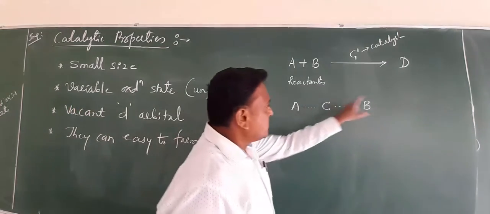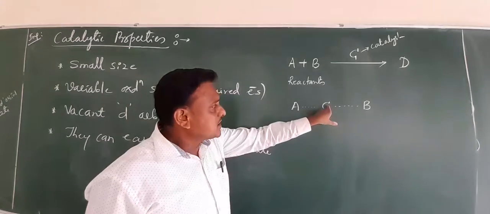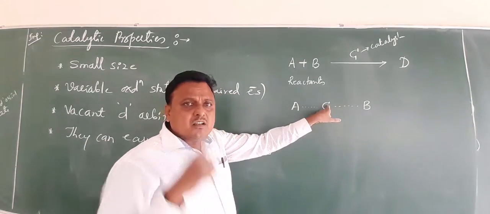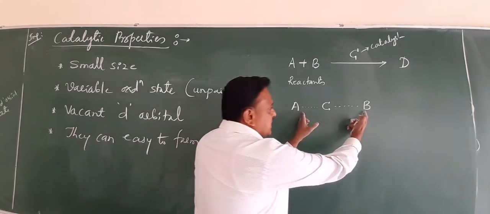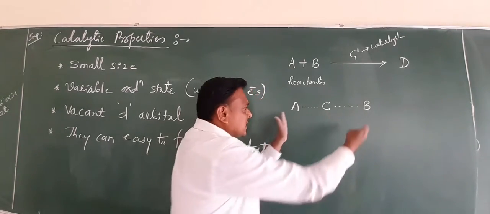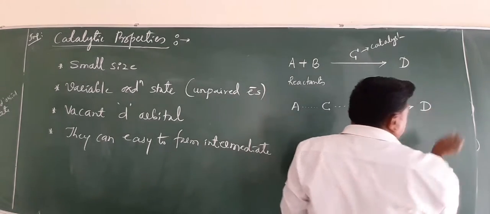A and B first partially link with C because C is a catalyst having small size, unpaired electrons, vacant d orbital, and another important property: it can easily form the intermediate. Once they combine together to form a product D,